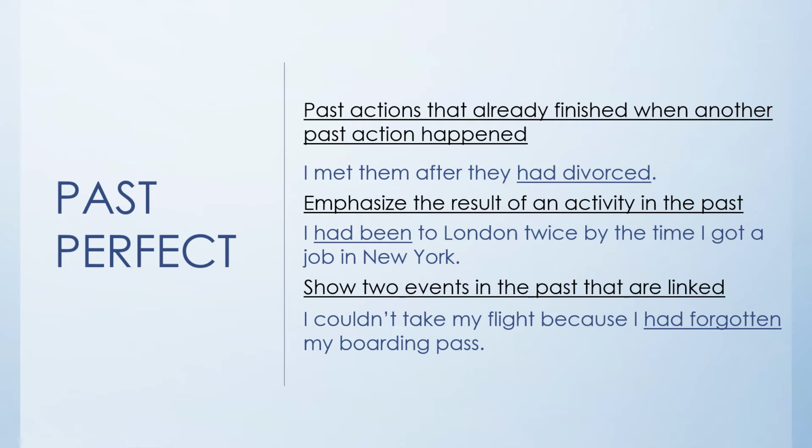So if you have two actions that happened in the past and one is a cause of another and one is a result of another, that means you will use the one that is the cause in the past perfect and the one that is showing a result in the past.